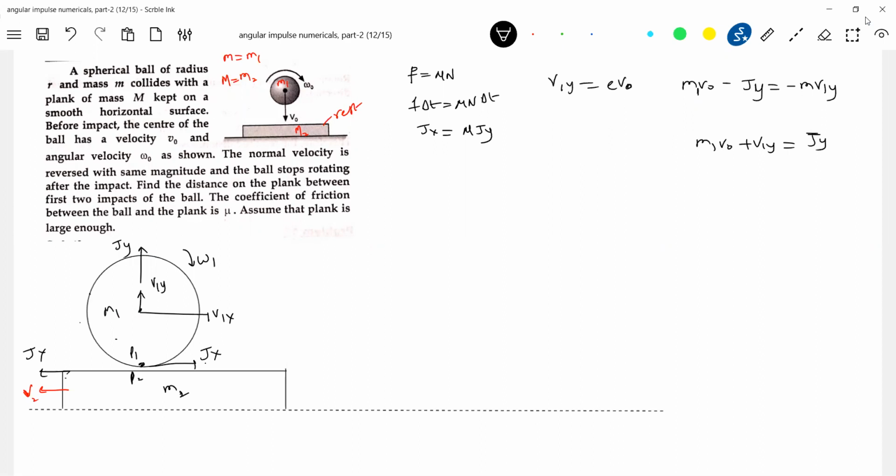Why will this v1x come? Because of impulsive friction. So the next equation will be I naught omega naught minus Jx into r is equal to I naught omega 1. This is the angular impulse, angular momentum equation. Then this Jx will also set up impulse, so Jx equal to m1 v1x. Then the plank was initially at rest, so Jx equal to m2 v2. What is Jx? Mu Jy. And we know how to calculate Jy from here.